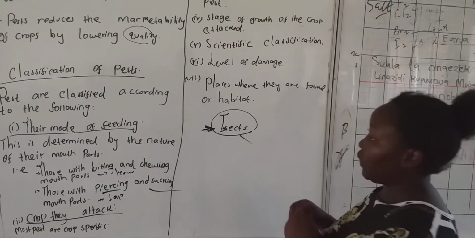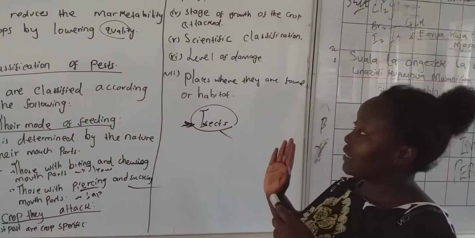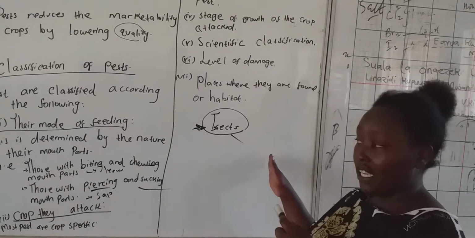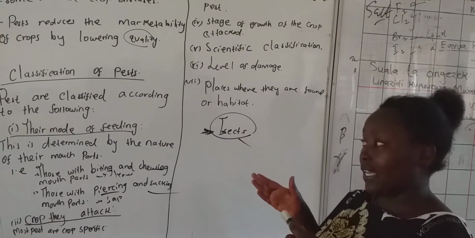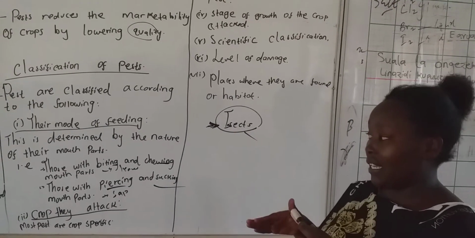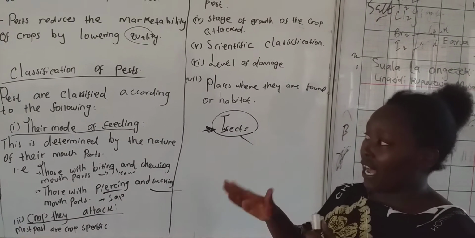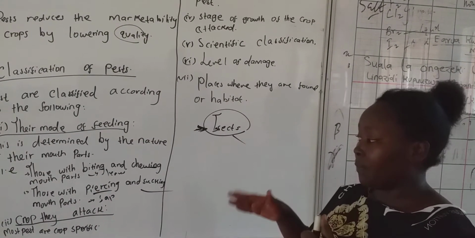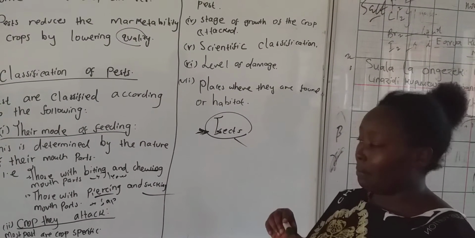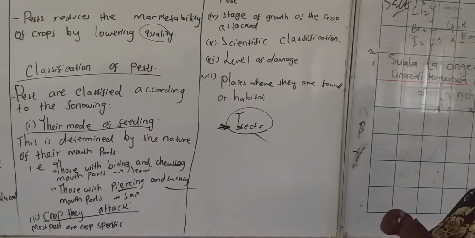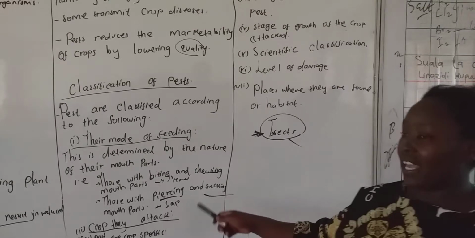So you can classify insects or a pest according to, number 1, their mode of feeding, determined by the nature of their mouth parts. Number 2, we can still classify these pests according to the crop they attack.